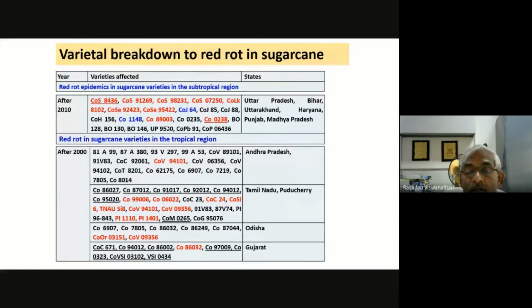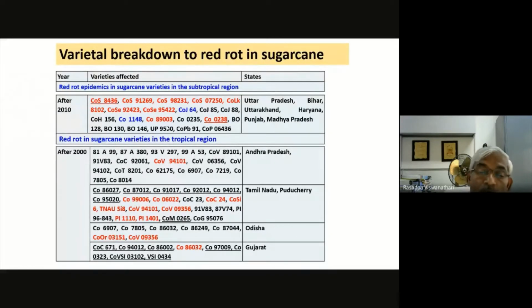So that is again the level of epidemics, whether it is at a pandemic stage, as we witness in Eastern UP, where no field is free from red rot now. That is the scenario that we call a pandemic. Normally we say epidemic means wherever the crop is there, the disease will be there. But in a pandemic, almost 100% of the area is affected.